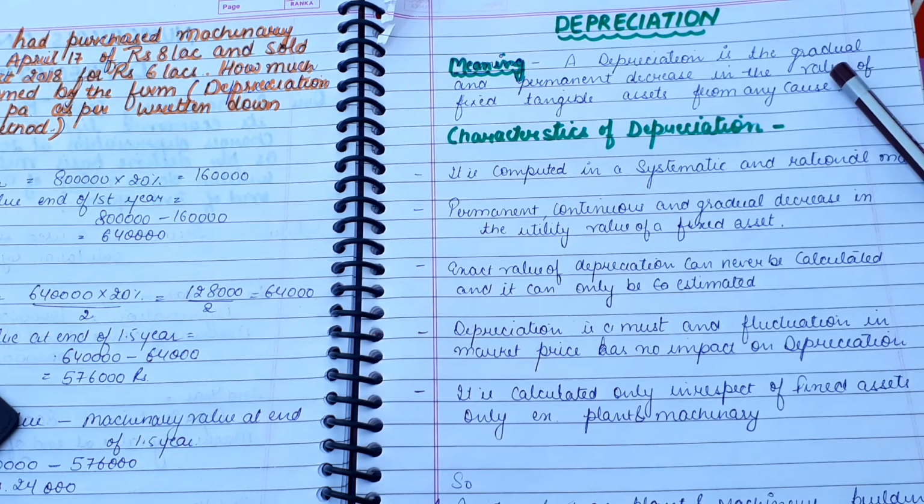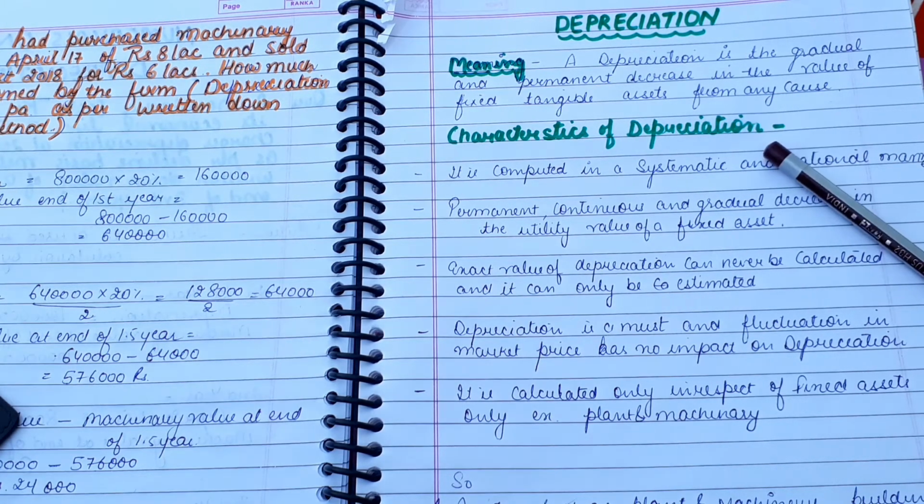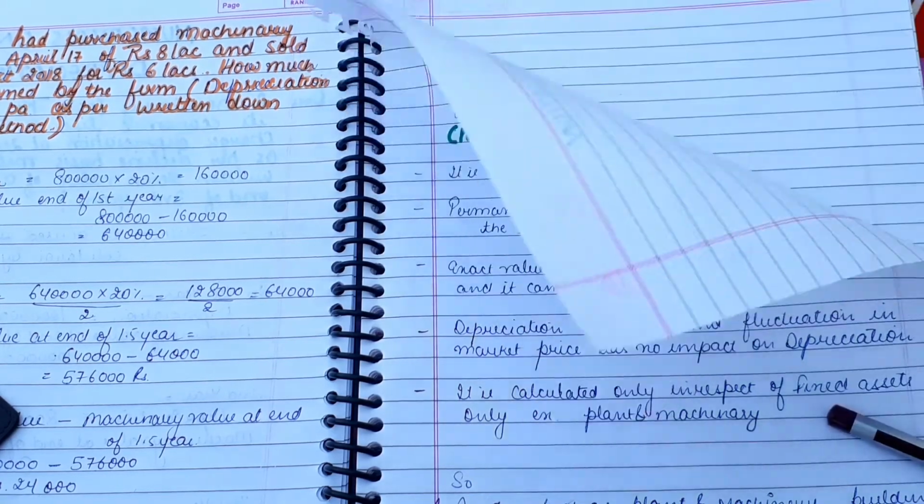Next, depreciation is a must, and fluctuation in market price has no impact on depreciation, and it is calculated only in respect of fixed assets. For example, plant and machinery, buildings, vehicles, right? It is a very important point that it is done only in cases of fixed assets.